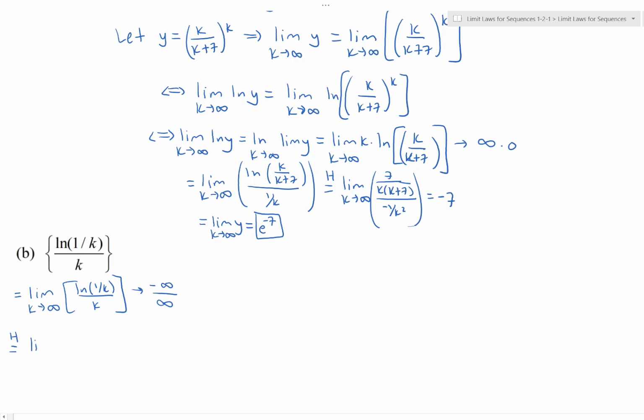And applying L'Hopital's rule, we get the limit as k goes to infinity of the derivative of natural log of 1 over k. So that's using the chain rule, we're going to end up getting, if you go through it, a -1 over k, and then the derivative of k is just 1. So as k goes to infinity here, this just goes to 0. So there you go. What we're going to do when we talk about limits of sequences is do the same thing as when we talk about limits of regular old real valued functions across intervals of real numbers.